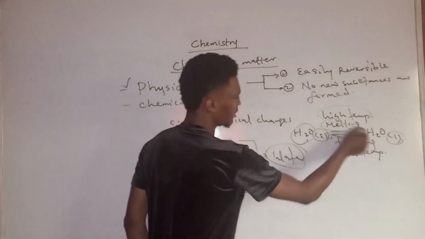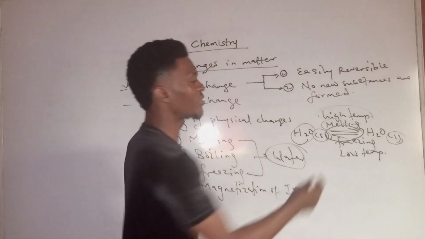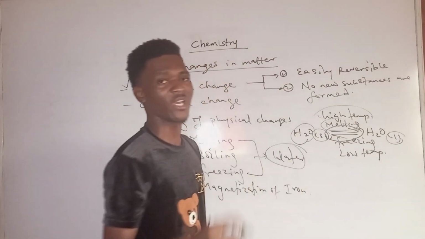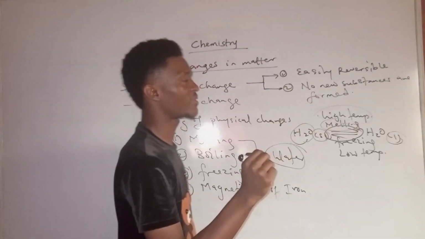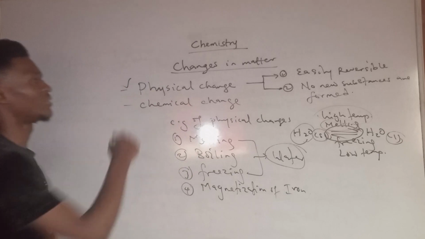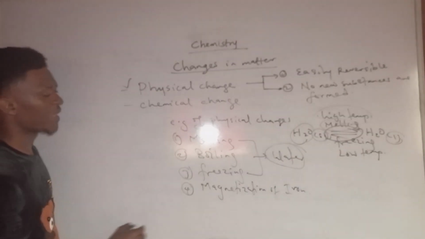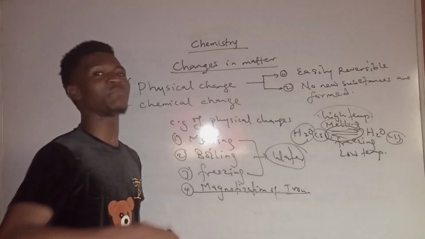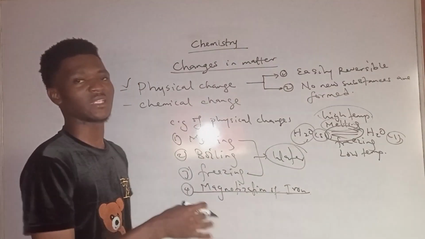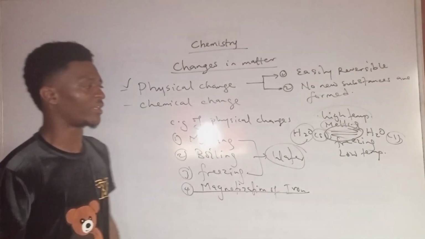Now, this arrow is commonly used in some chemical reactions in the world of chemistry. When you see this arrow, just know that the reaction is reversible, meaning the process is a physical change. Then in the case of magnetization of iron, yes, you can magnetize iron and you can demagnetize iron. I want to leave that because it's of no relevance now, but we'll treat it in subsequent lessons.